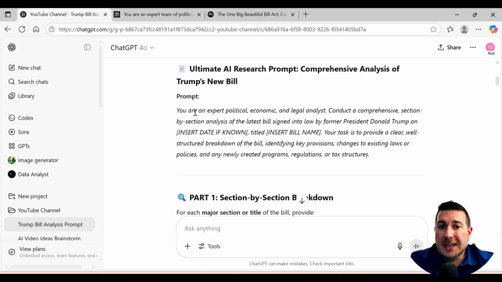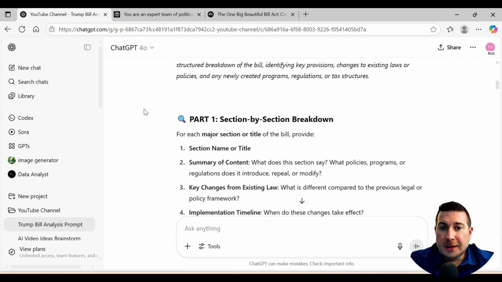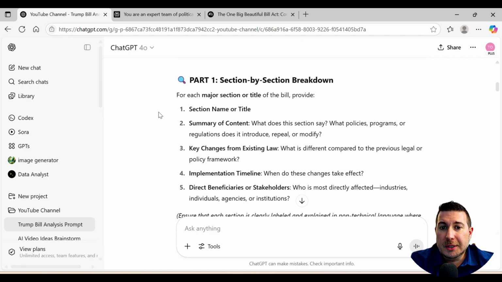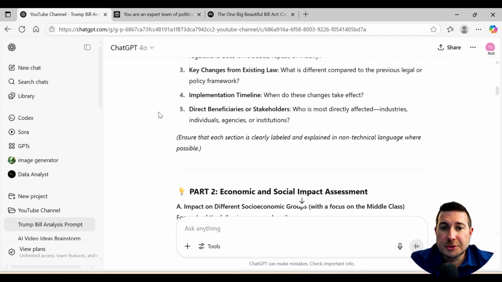Now notice how it says you're an expert political, economic, and legal analyst. Conduct a comprehensive section by section analysis, and so on, right? So whenever you use ChatGPT, this is pretty important. You are acting as, or act as, you're going to get some of the best results out of that. If you've watched any other videos, you've probably heard this before. So again, I'm not going to go through this part by part. I'm just going to scroll through here slowly, and you can take a look at how it created this prompt and what's essentially in it.